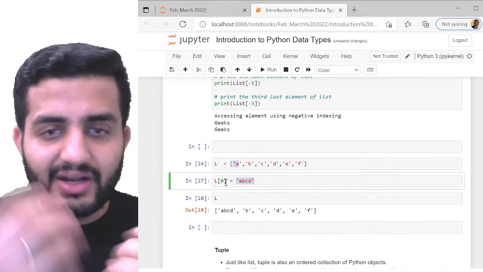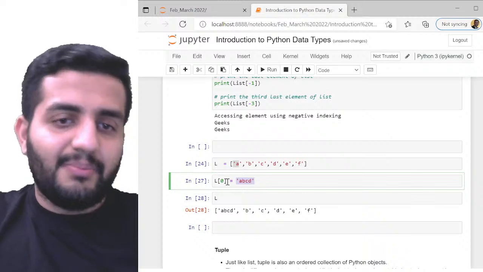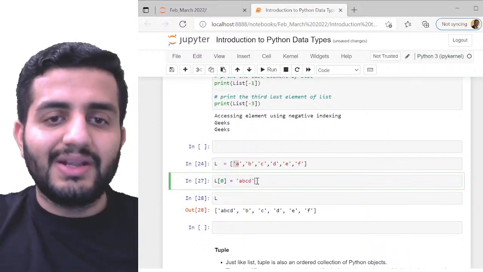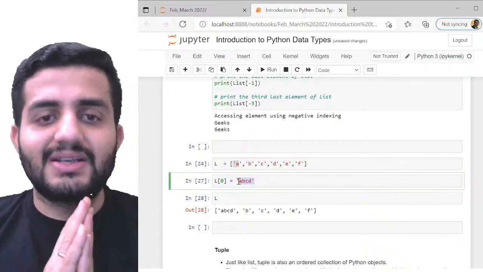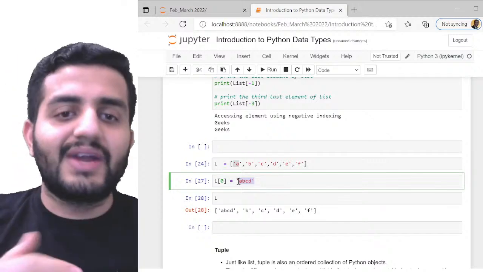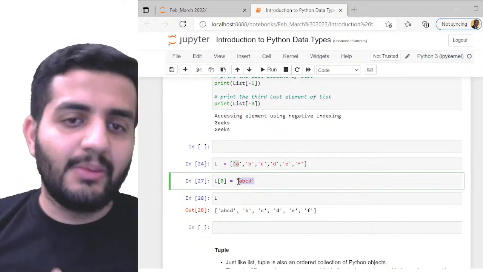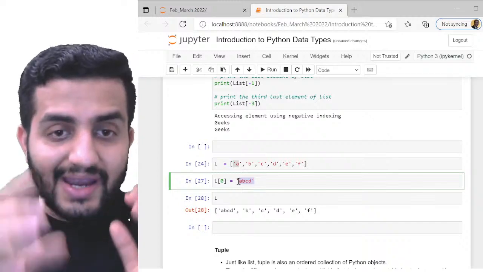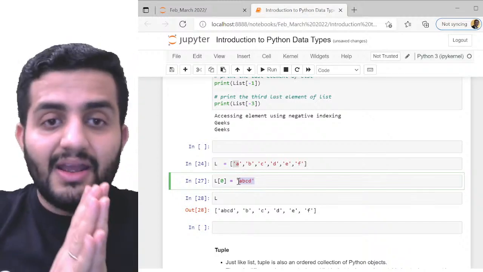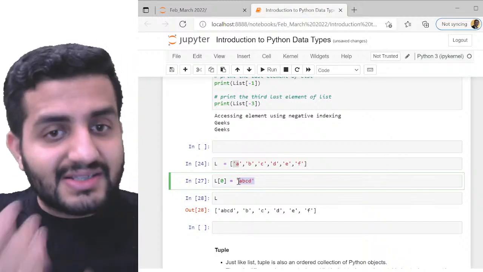So I have written a code. I just said, hey, please replace the first element of the list with A, B, C, D. So whatever it was, it gets deleted, and instead I can have the user-defined element present here. So I can redefine the list. I can mutate the list. I can change the list, right?